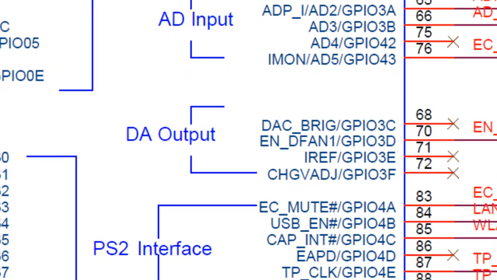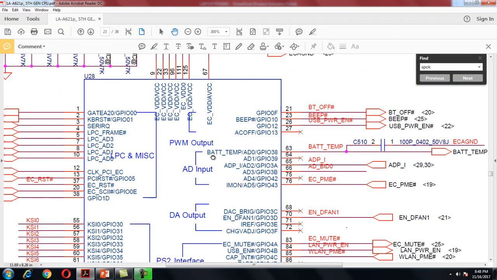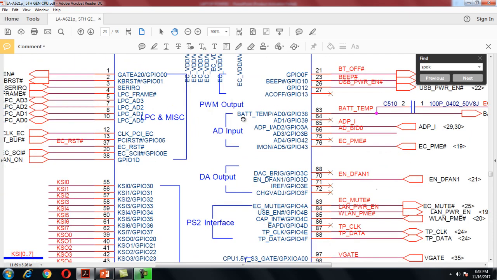The SIO sends a KB reset signal to the processor, that is an interrupt. And then pin number 21, 32. Pin number 32 is my PMC power OK, that means all the powers are okay.